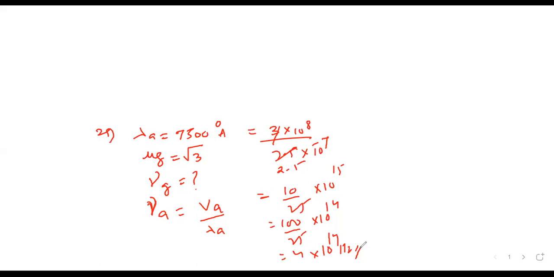Done, sir. Okay, last sum, 30th. Monochromatic light of wavelength lambda 1 is traveling in a medium of refractive index n1, enters the medium of refractive index n2. This is rarer, they are saying, and to denser. What is the wavelength in the second medium?